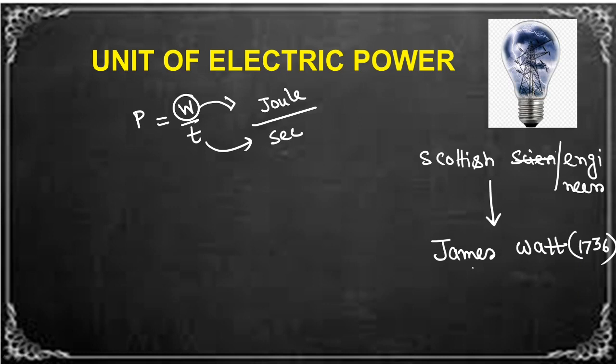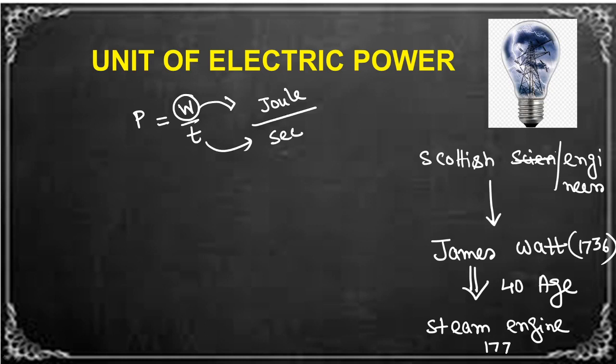At the age of 40, James Watt discovered the steam engine in the year 1776. He discovered the steam engine, and we know in any engine the most important parameter is power,